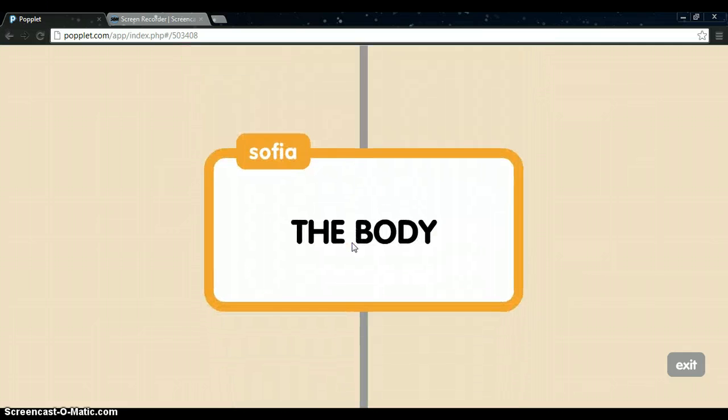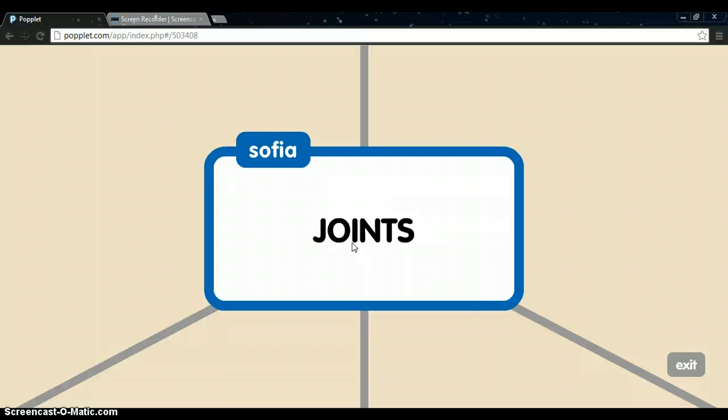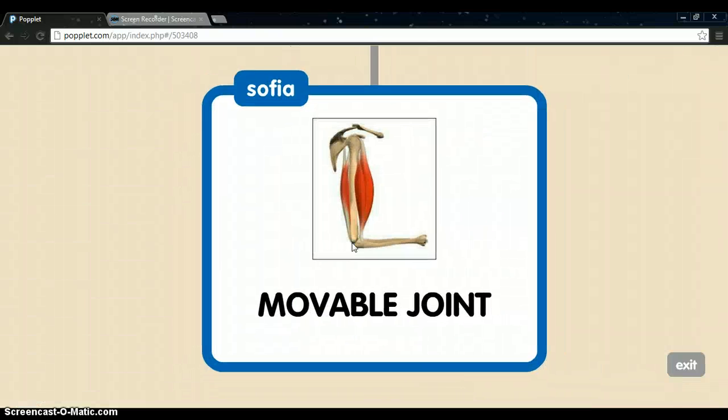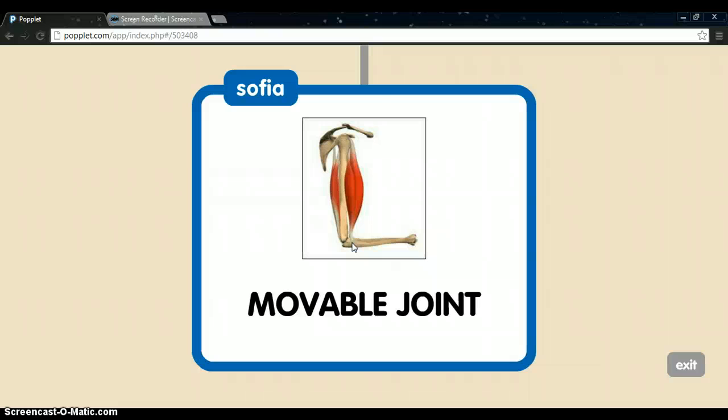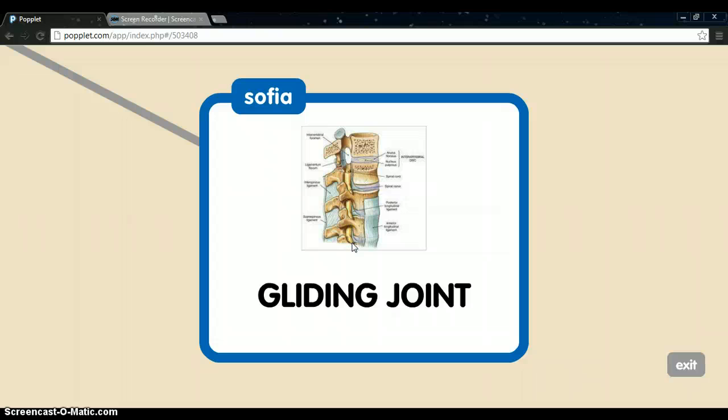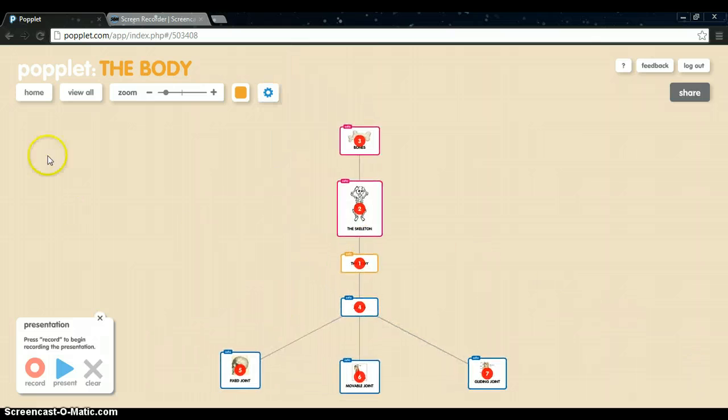Now, the joints. Joints are the places where two bones meet. There are fixed joints such as the skull, mobile joints such as the knee or elbow, and gliding joints such as between vertebrae. The ends of bones are covered with flexible tissue called cartilage. The bones of a joint are connected by strong elastic tissues called ligaments. Okay, this is the first couplet.